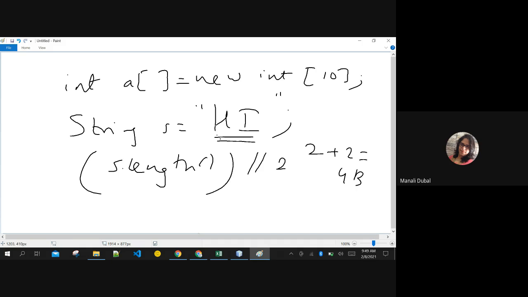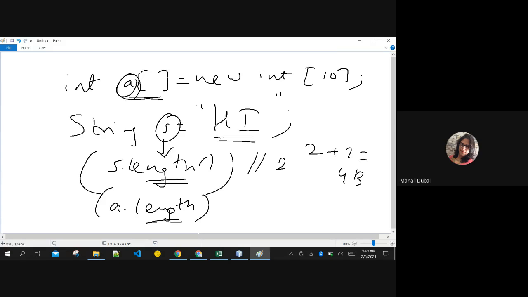Now, if they ask you to print the length of this array, then for all the arrays that you create, the length is printed using the simple length variable. You need not use a function. For the string class, length is a function, but for an array, length is actually a predefined variable, so you do not put brackets.